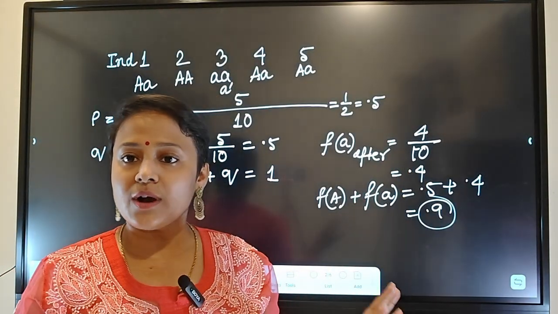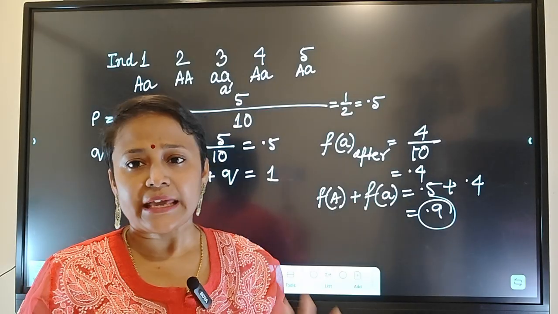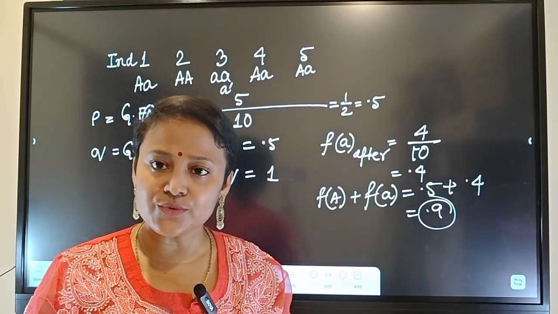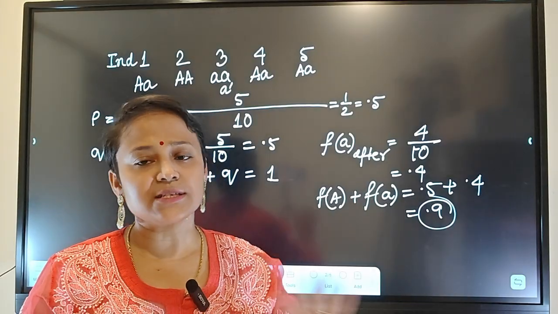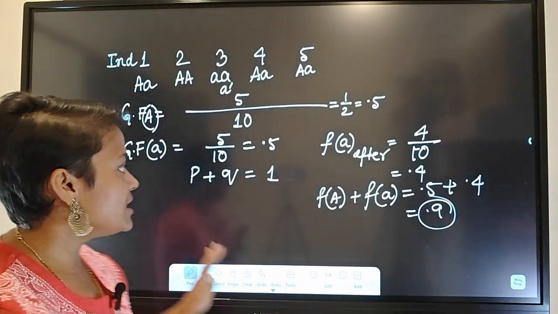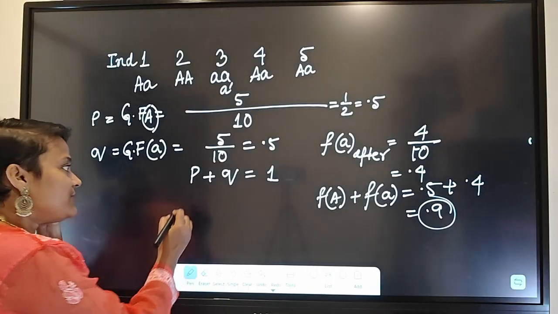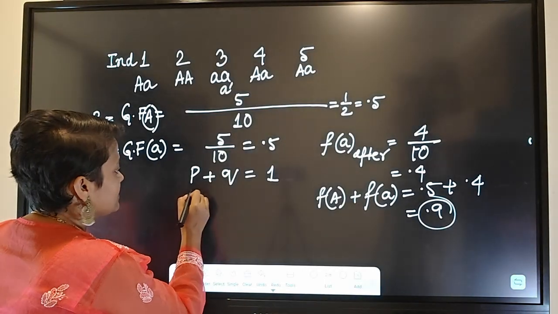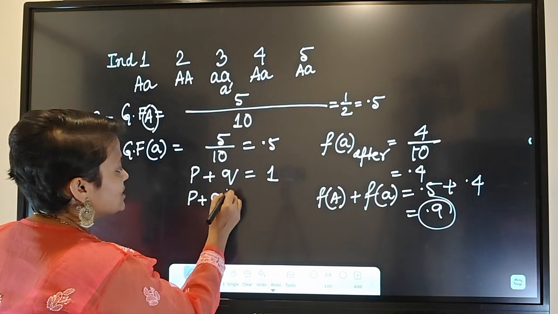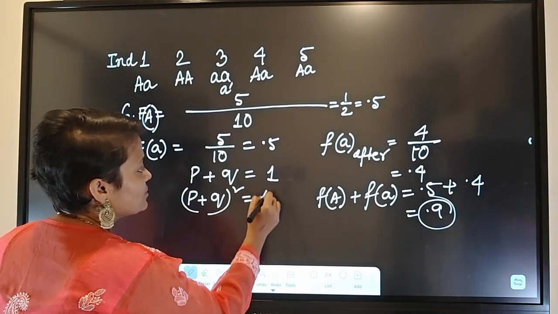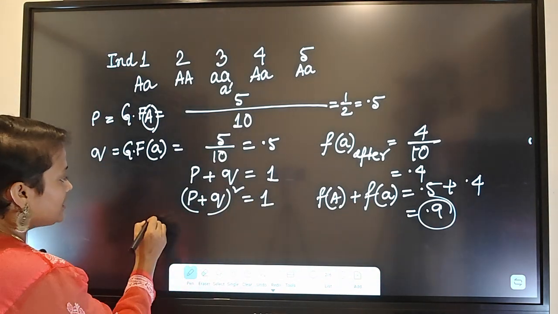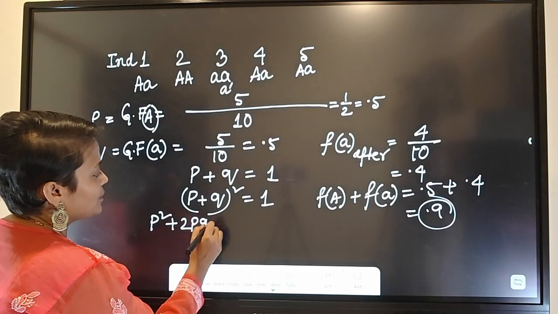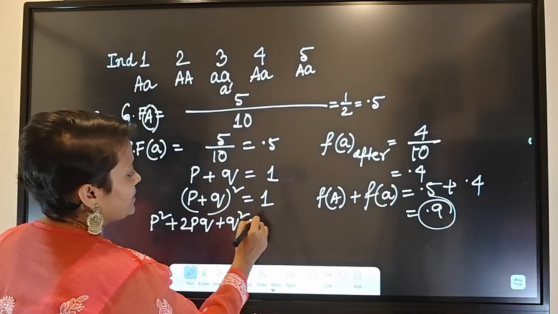If you understand this concept, any question on percentage, genes, individuals, heterozygous, homozygous, you can do it. Now, Hardy-Weinberg states that if P plus Q equals 1, then (P plus Q) whole square equals 1. If we expand that, we all know P square plus 2PQ plus Q square will be 1.